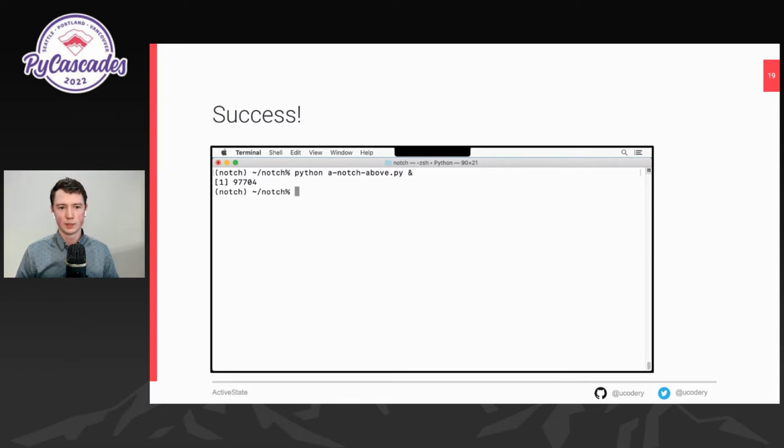You know we're in an activated Python because it changes our command prompt, which is a nice little feature to let you know what's going on. You can see here we switched the virtual environment because our command prompt is showing us a different name, but we haven't moved anywhere in the file system. And now when we call our salt tests, they work without error messages and without disrupting our notch above, which is still running.